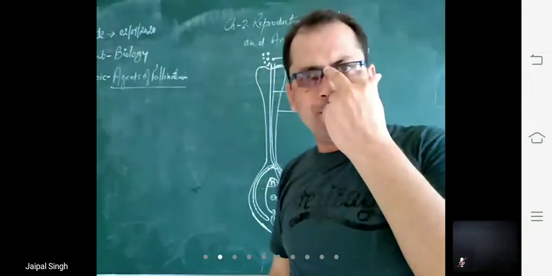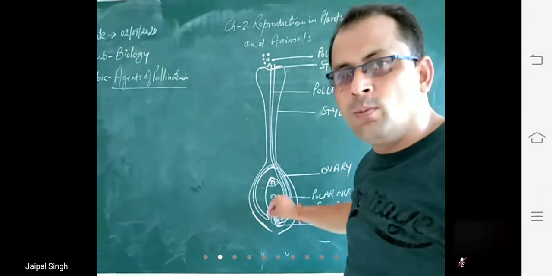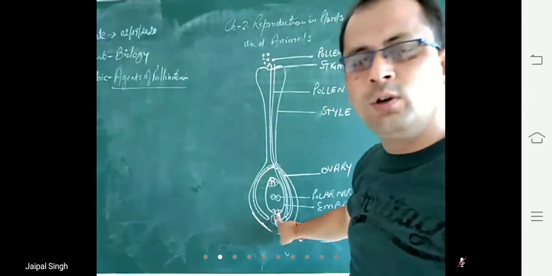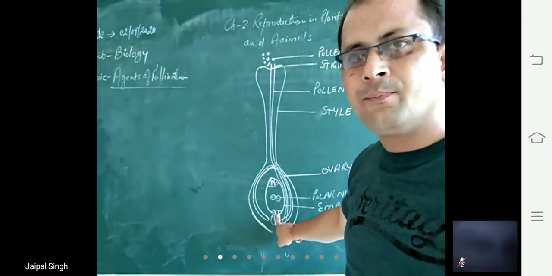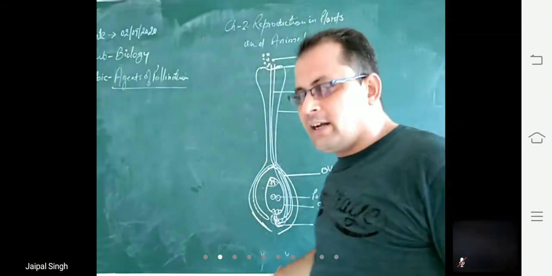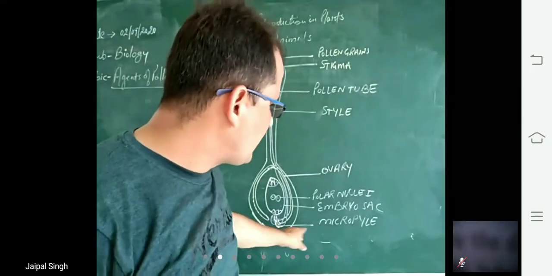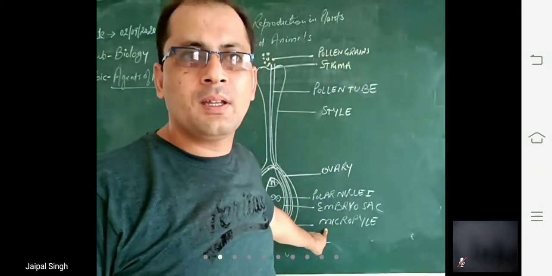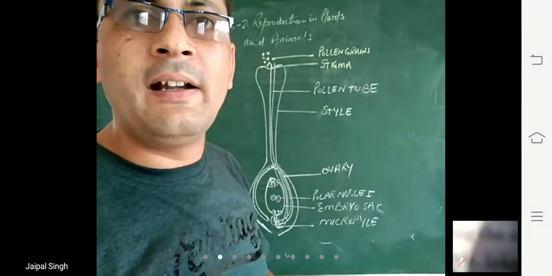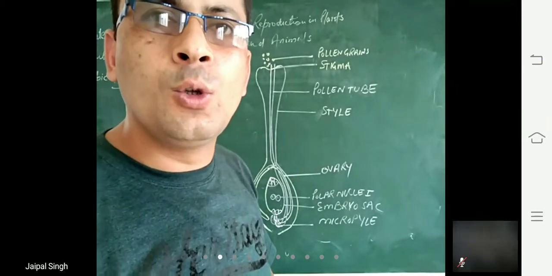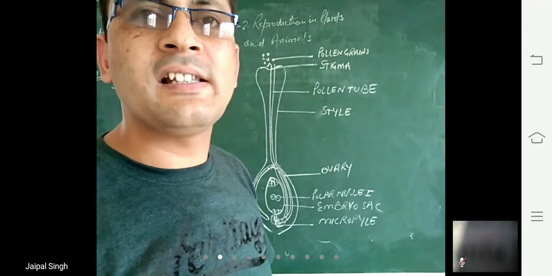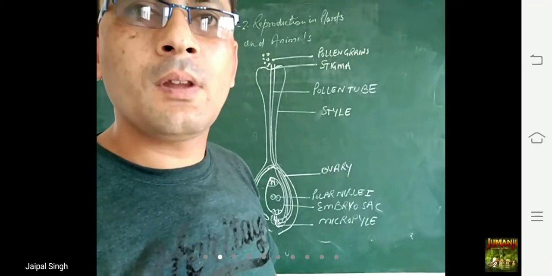Now let us see. This pollen tube enters the ovule which is present inside the ovary, through a hole which is known as the micropyle.